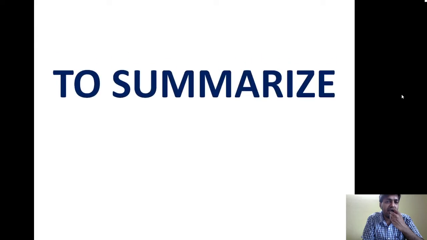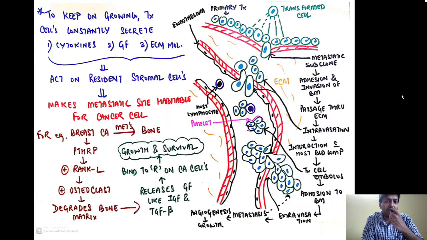And just to summarize the entire thing, just look at this diagram. This is a transformed cell. This is the primary tumor. This is the endothelium, the black endothelium. And the one marked with red is the basement membrane. And here is the host lymphocyte and here is the platelet which is participating in formation of tumor embolus.